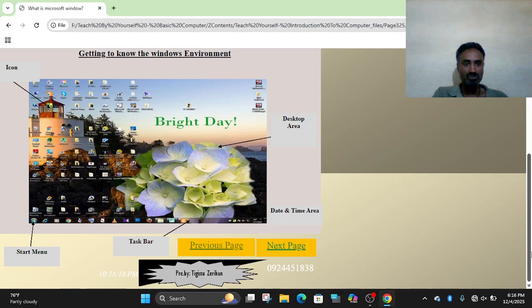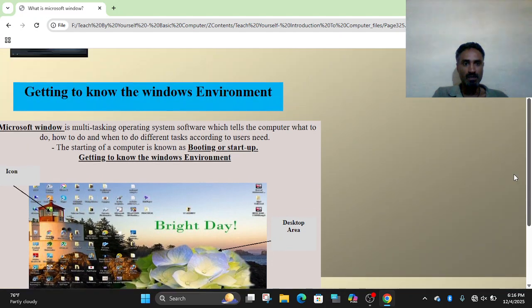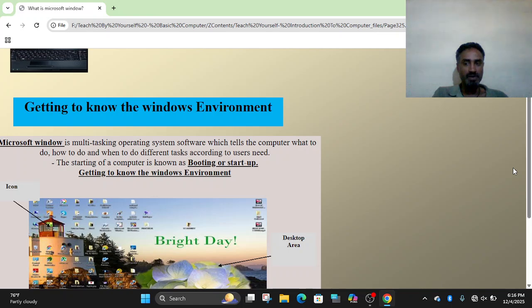Getting to know the Windows environment. What's Microsoft Windows? Microsoft Windows is a multitasking operating system software which tells the computer what to do, how to do, and when to do different tasks according to users' need.